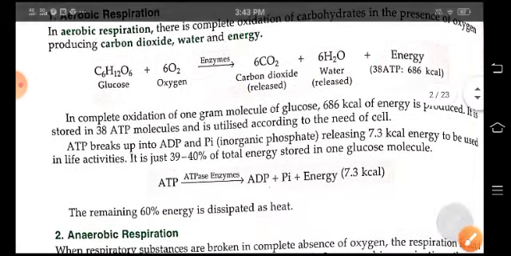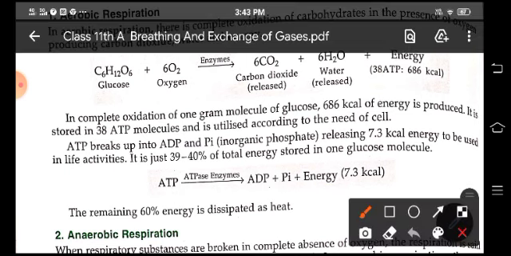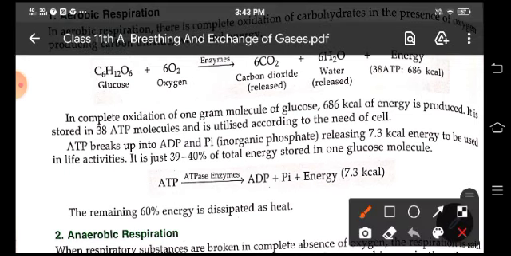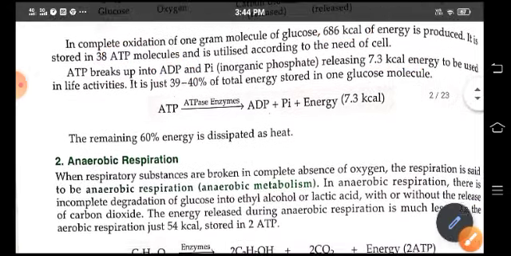In one complete oxidation of a glucose molecule, or 1 gram molecule of glucose, it releases 686 kilocalorie of energy, which is stored in 30 ATP molecules. Now this ATP breaks up into ADP and Pi and releases 7.3 kilocalorie energy to be used in the life activities. The remaining 60% of energy is dissipated as heat.